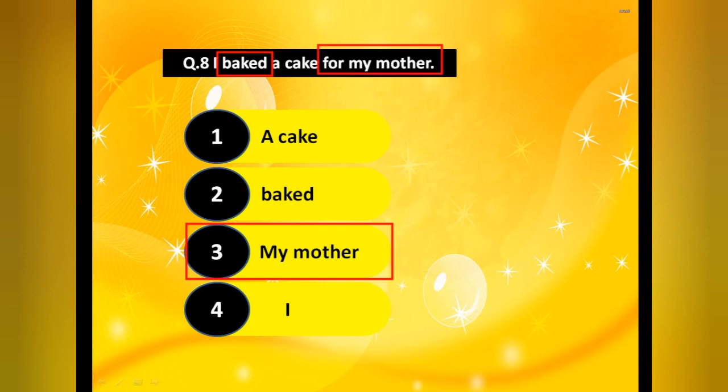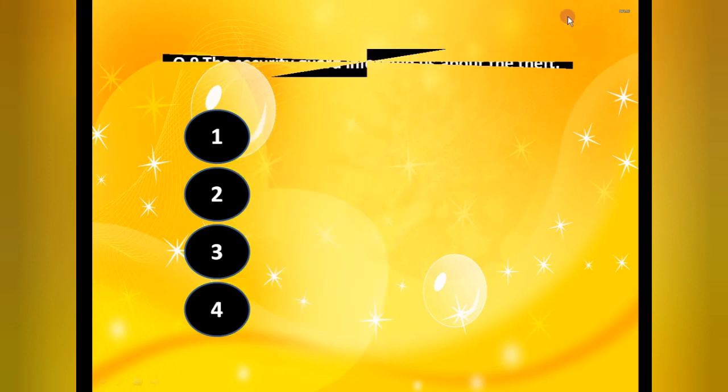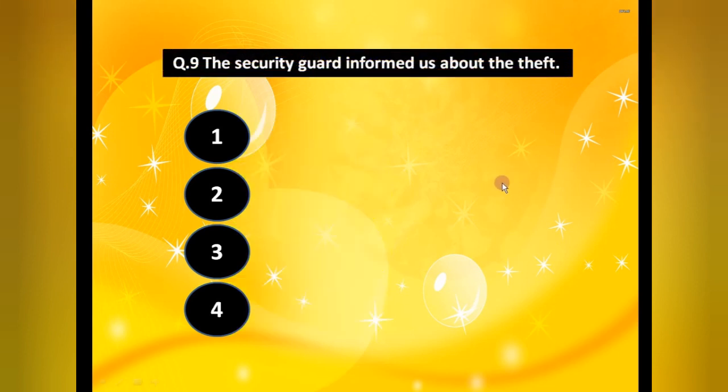Students, while attempting the answers, just write down the key points. Like direct object: who, what; indirect object: to whom, for whom. Like conjunction: coordinating, FANBOYS, correlative, pairs. Like this you can write down the key points and then easily attempt all the answers. Now the next one: the security guard informed us about the theft.